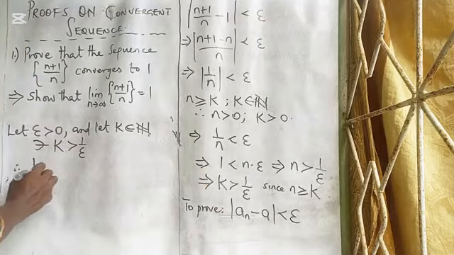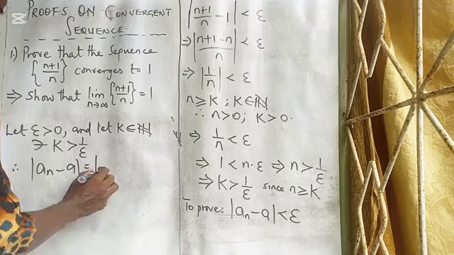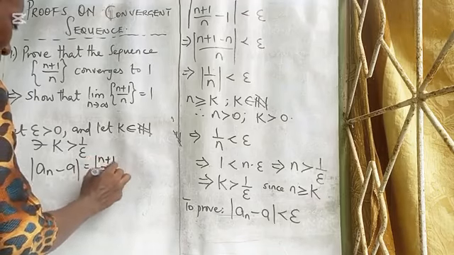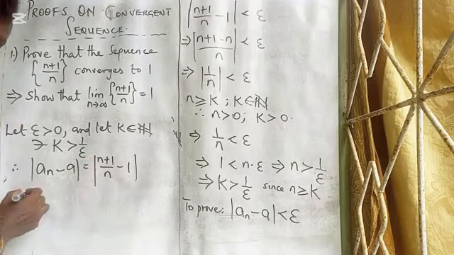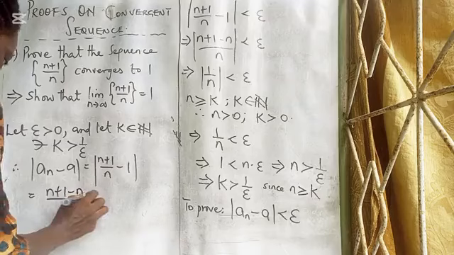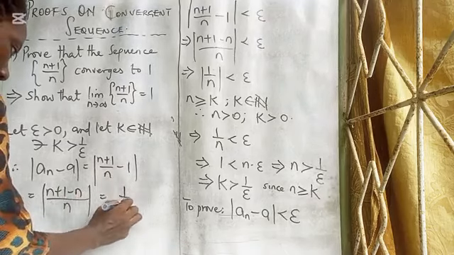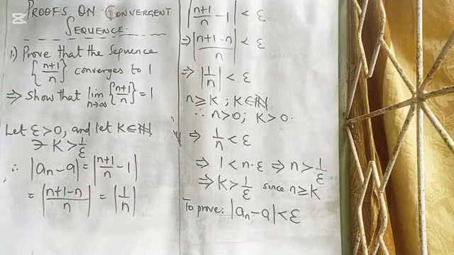Therefore, an minus a will become n plus 1 over n minus 1, and that becomes n plus 1 minus n over n, which becomes 1 over n.